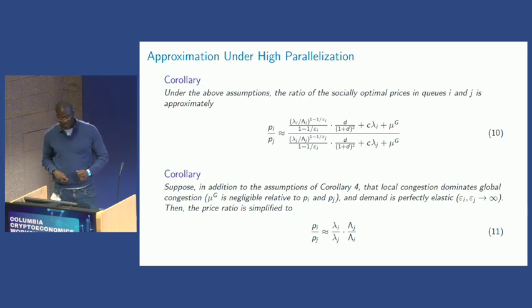The interesting thing is that when you have local congestion dominating global congestion, meaning that this global shadow price is negligible, then you can find that the relative prices of different queues are proportional to the arrival rates and the market size.